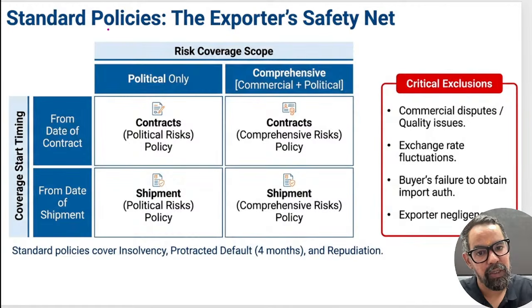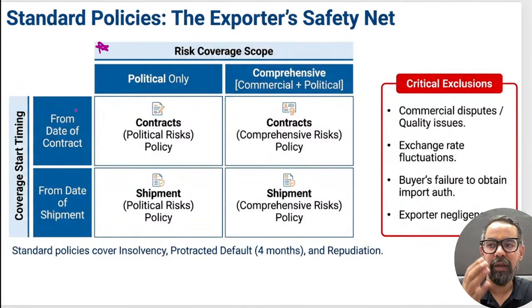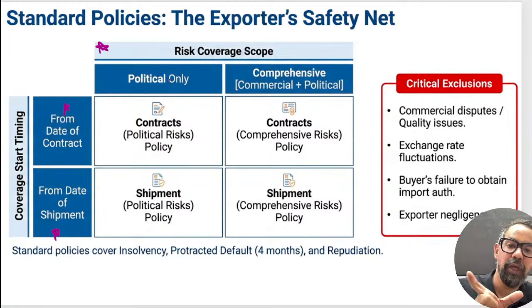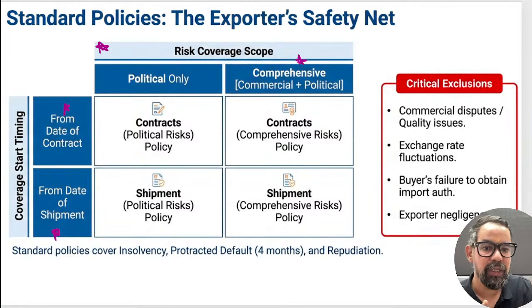The standard policy covers most of the insurance, and with the standard policy we have many riders linked with specific issues, you know, right? It generally runs from the date of contract to the date of shipment. It has two variants. One is comprehensive, which will cover commercial as well as political risk.